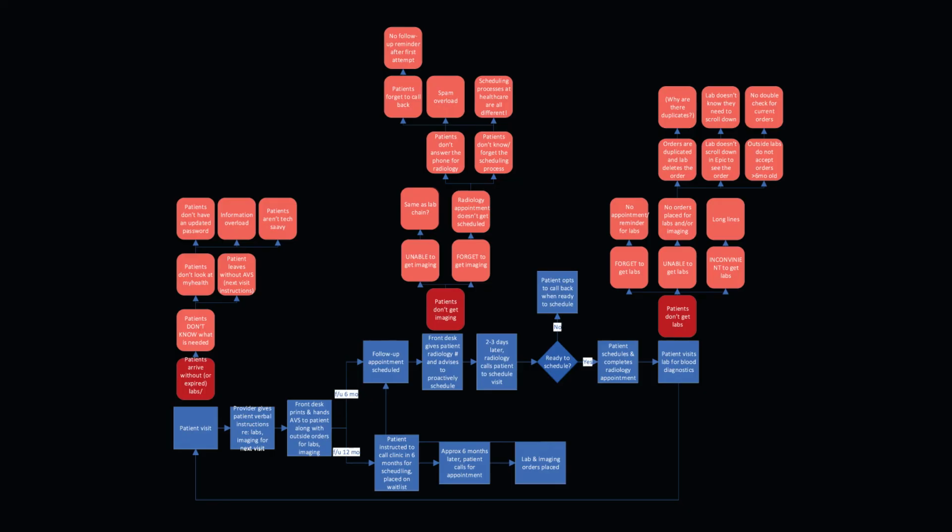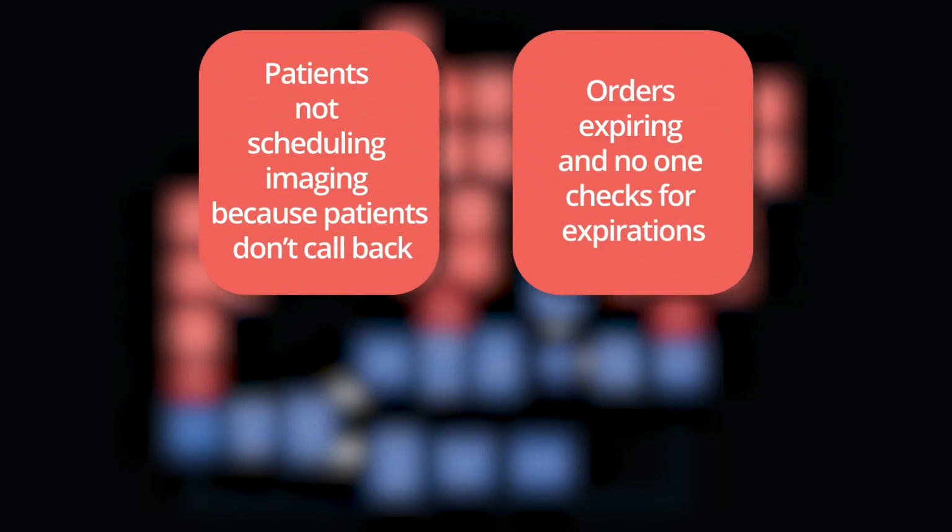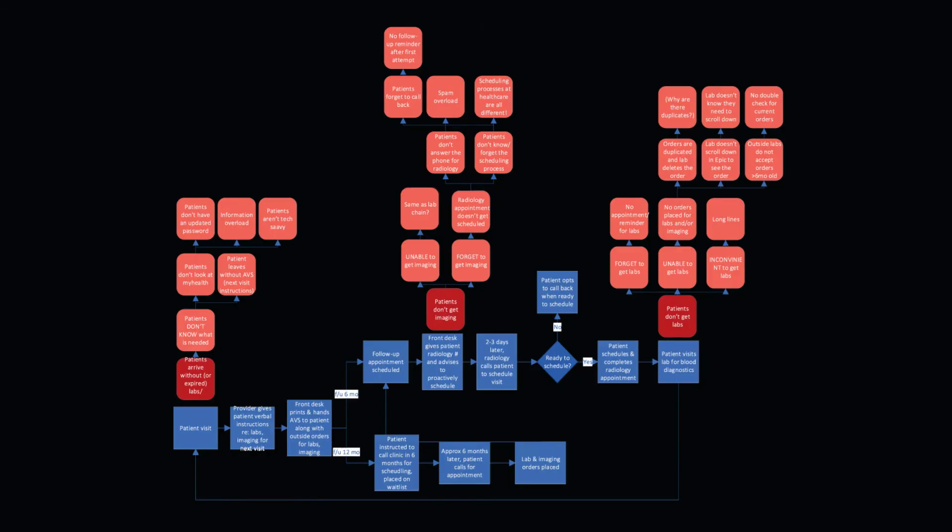The team mapped the current state and documented the potential causes and root causes. They came up with reasons that are not easily quantifiable, such as patients not scheduling imaging because patients don't call back, or orders expiring and no one checks for expirations. They weren't able to tally and create a Pareto chart, so this is a great use of a prioritization matrix.